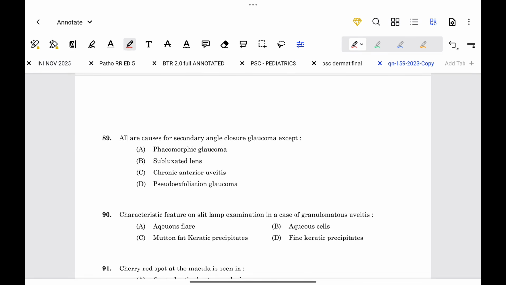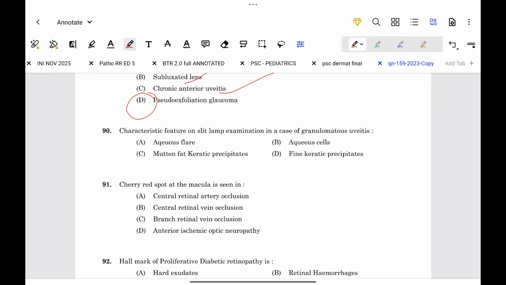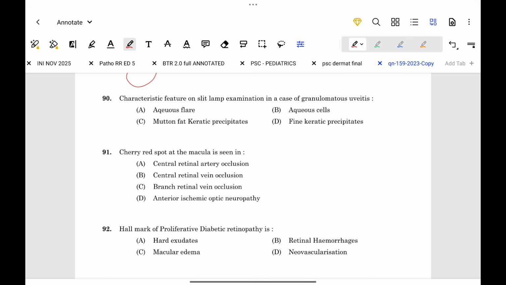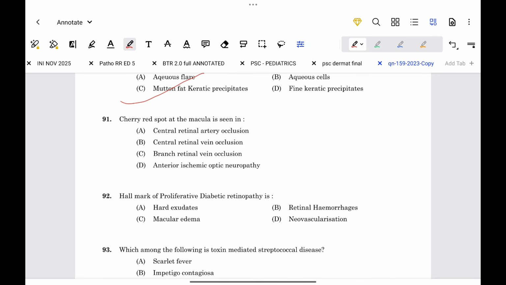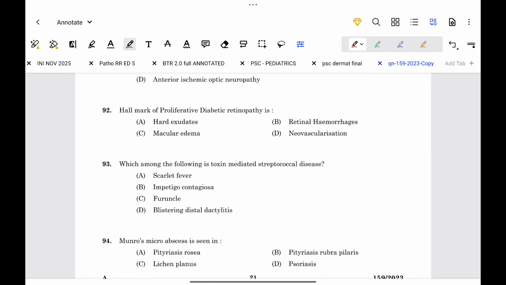Next, all are causes for secondary angle closure glaucoma except: phacomorphic glaucoma, this is correct. Subluxated lens causes glaucoma. Chronic anterior uveitis causes secondary angle closure glaucoma. Pseudo-exfoliation glaucoma will not cause secondary angle closure glaucoma. Next, the characteristic feature on slit lamp examination in a case of granulomatous uveitis is mutton fat keratic precipitates. Cherry red spot at the macula is seen in central retinal artery occlusion. Next, the hallmark of proliferative diabetic retinopathy is neovascularization.